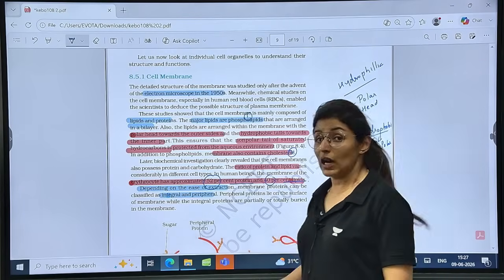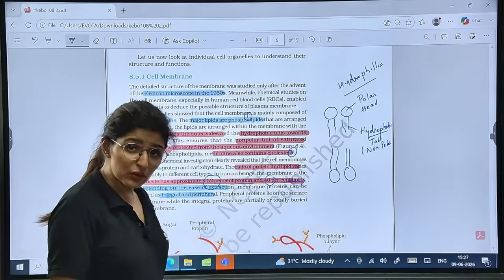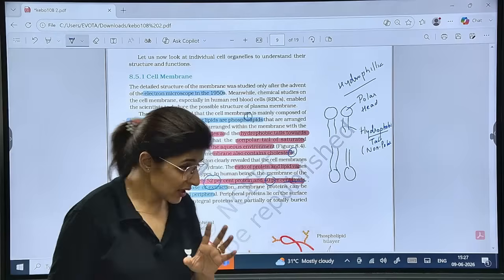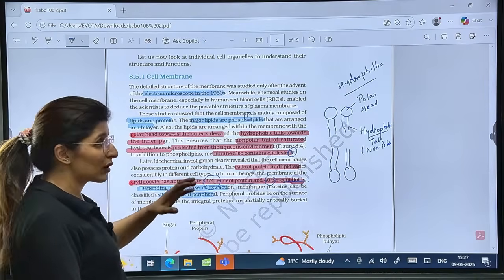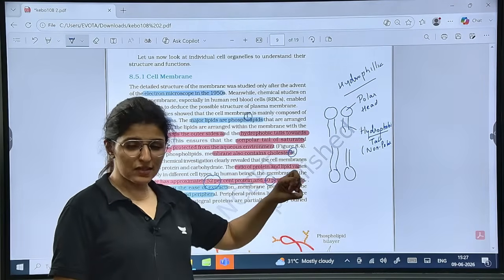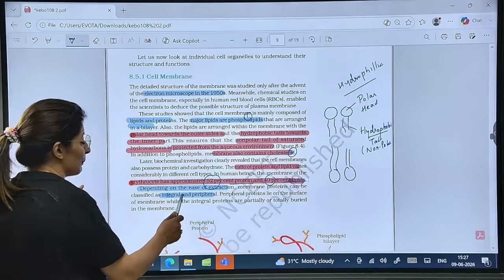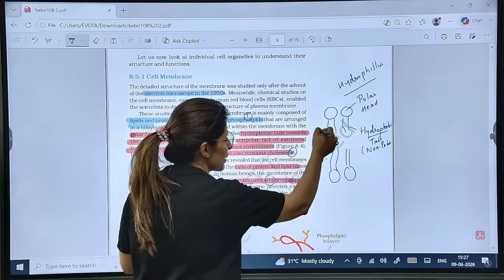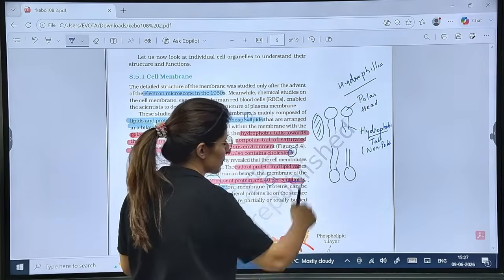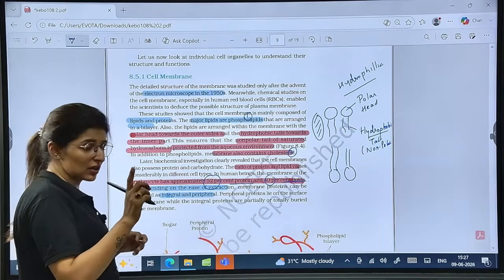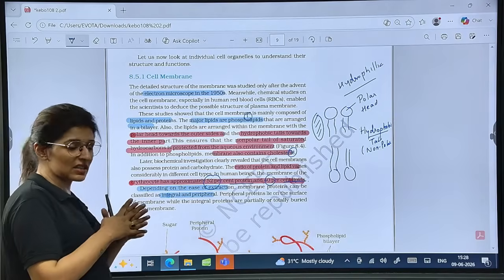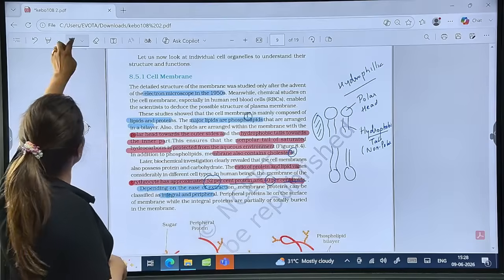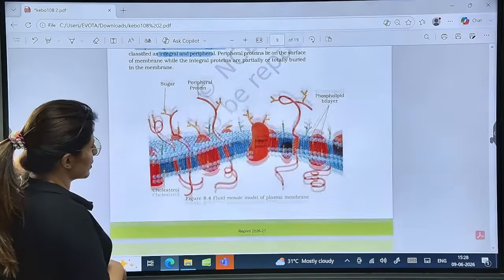Clear? Now, other than lipids, we know there are proteins present. We can classify proteins on the basis of ease of extraction. See carefully. If the proteins are on the outer side, those proteins can be easily extracted, and we'll call them peripheral or extrinsic proteins. While those which are within this membrane, integrated with this membrane, are difficult to extract, so we call them integral or intrinsic proteins. Are these clear? Peripheral on the outer side, integral partially or wholly buried in the membrane. So this is the structure.